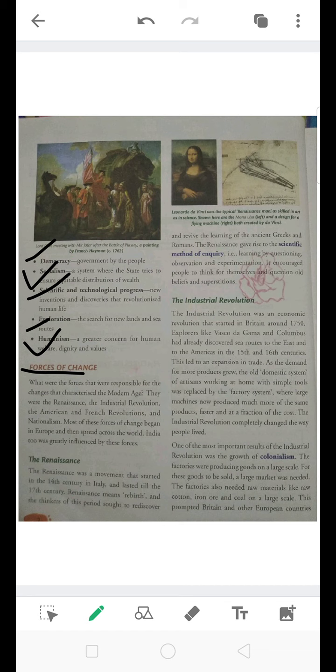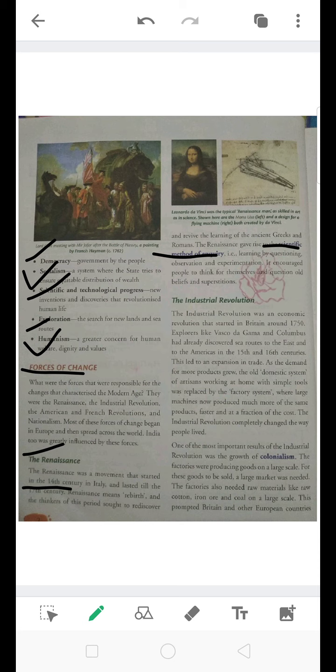Then we saw some forces of change. What were the forces occurring inside the people that led to the change in the modern era? First we studied the Renaissance. The Renaissance was a movement that started in the 14th century in Italy and lasted till the 17th century, and its meaning was rebirth. The thinkers of that period were giving rise to the scientific method of inquiry, that is, learning by questioning.